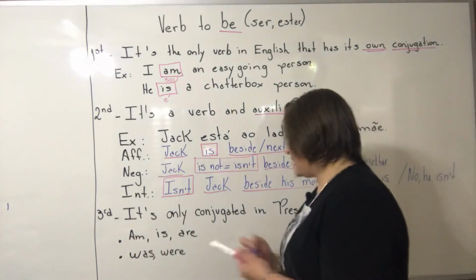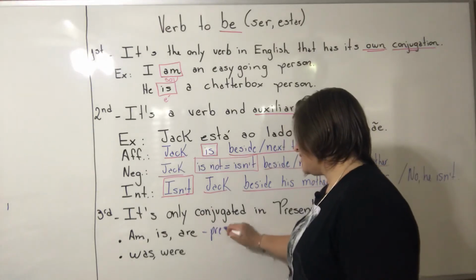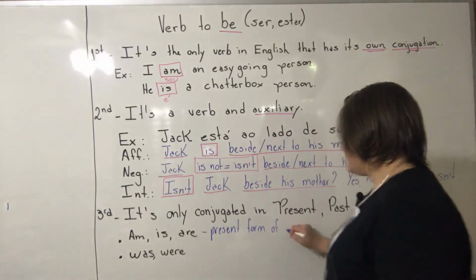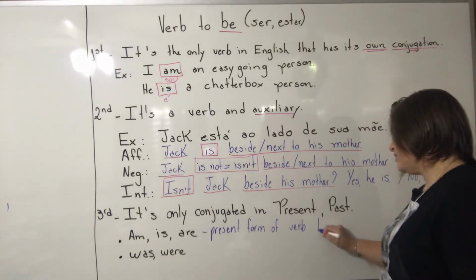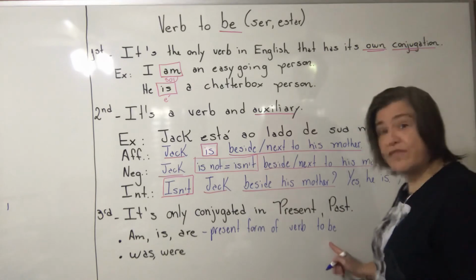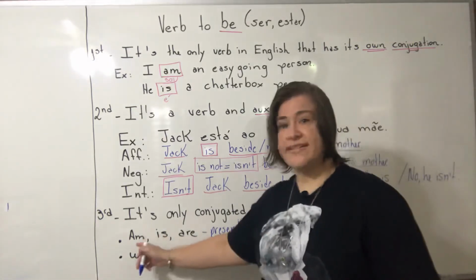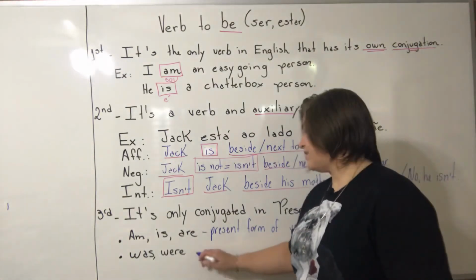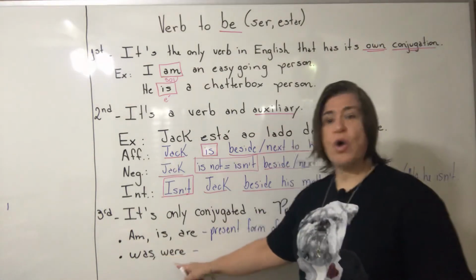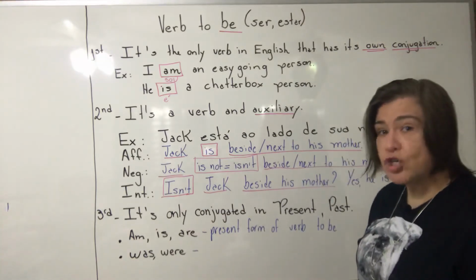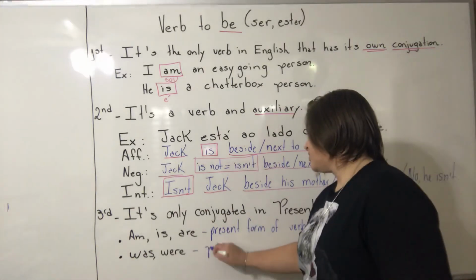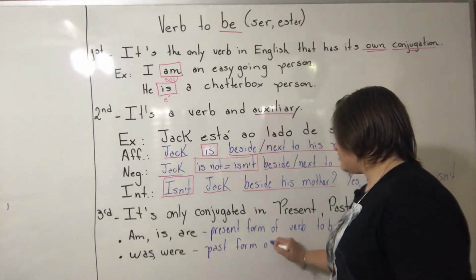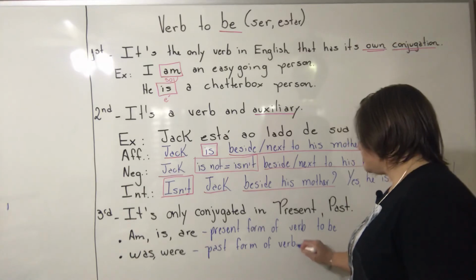Okay, so this is the present form of verb to be. So to be is the infinitive and the present is am, is, are. Okay? In past, verb to be has 2 forms, was and were. Okay? Was and were. So this is the past form of verb to be.